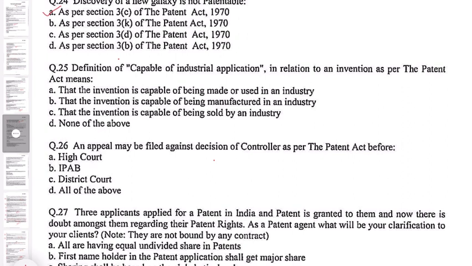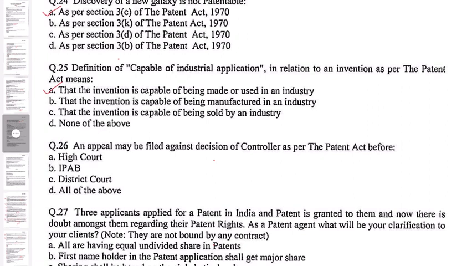Question number 25. Definition of capable of industrial application in relation to the invention as per the Patent Act means: A. That the invention is capable of being made or used in an industry. B. That the invention is capable of being manufactured in an industry. C. That the invention is capable of being sold by an industry. D. None of the above. So the correct option here is that the invention is capable of being made or used in the industry.